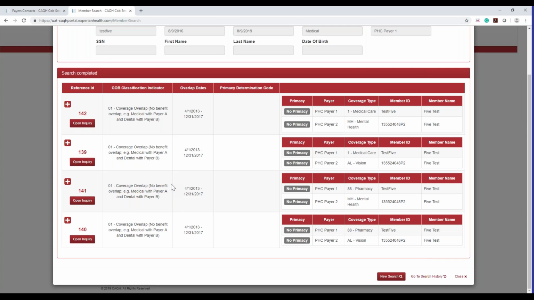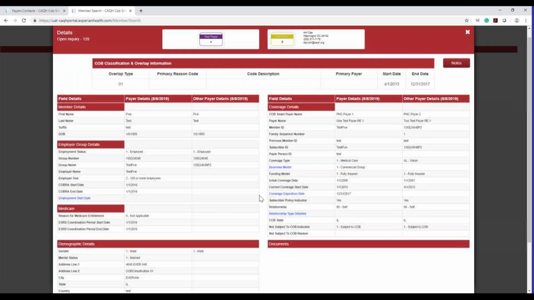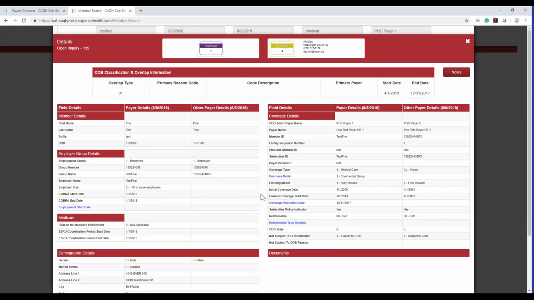where you'll see it. For 142, you see medical and mental health. And then for 140, pharmacy and vision, and you'll see the same payer information. So if those two things are covered, and those are instances of the same overlap instance, then it would be there. But if not, then it won't show up in the member record. Okay, thank you. Mm-hmm.